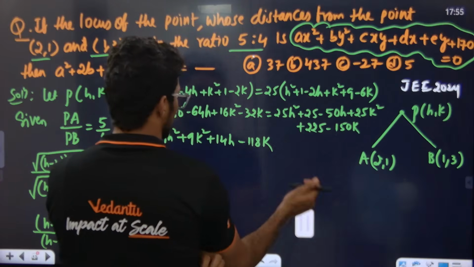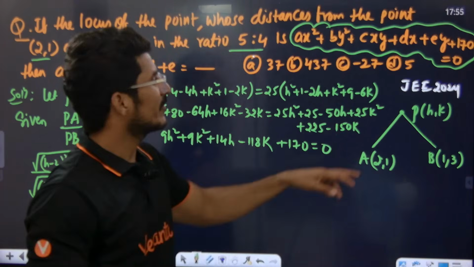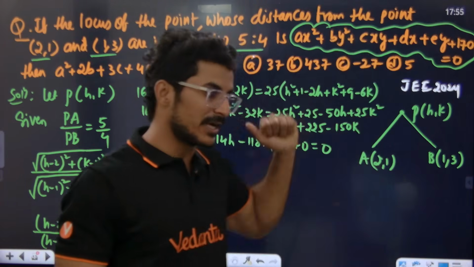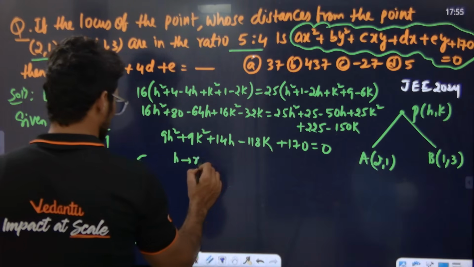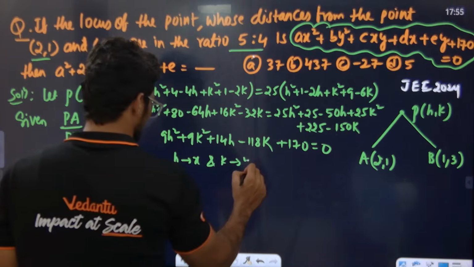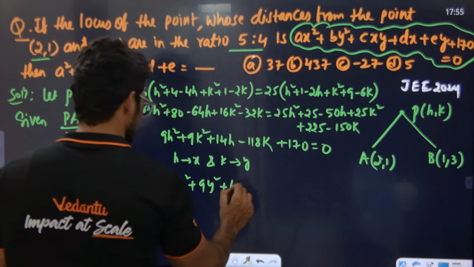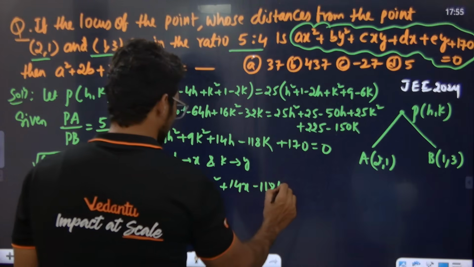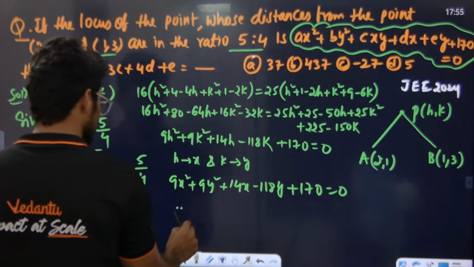Yes or no? 170. So plus 170 is equal to 0. Here they have given 170. We need to bring 170, definitely. Yes or no? Sir, replace h with x and k with y. Sir, 9x square plus 9y square plus 14x minus 118y plus 170 is equal to 0. Compare with that. What is a value?